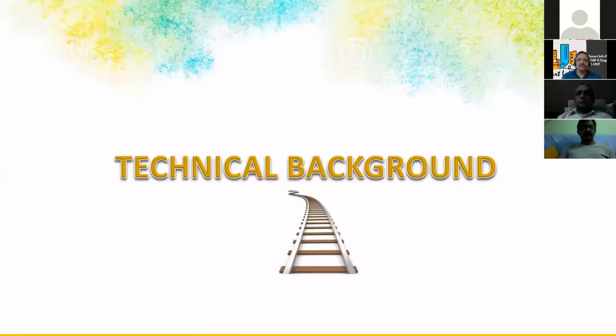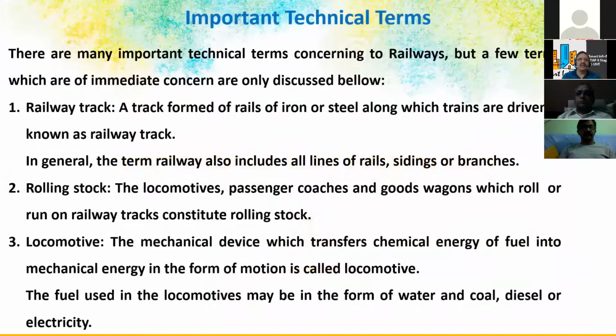Let us look at the technical background. The important technical terms in railways are, mainly, the track, the railway track. It is formed of two rails, and steel is mostly used in this track. It includes all lines of rails, sidings or branches; everything is called railway.